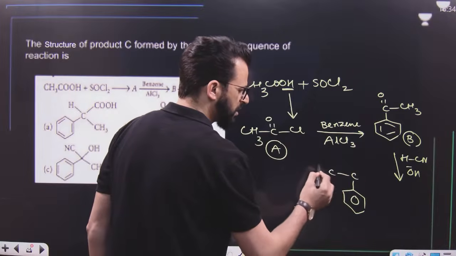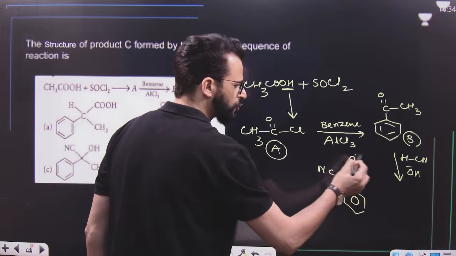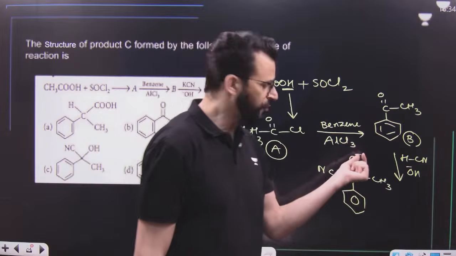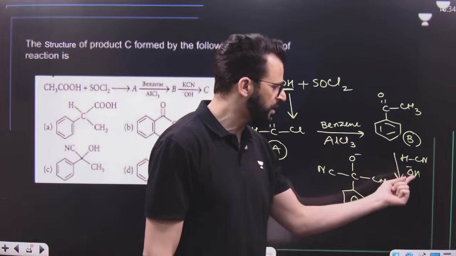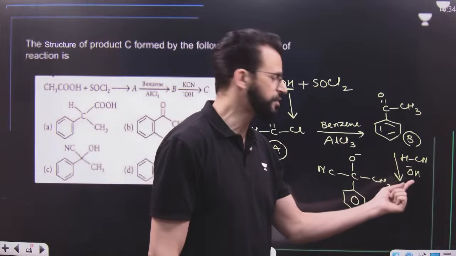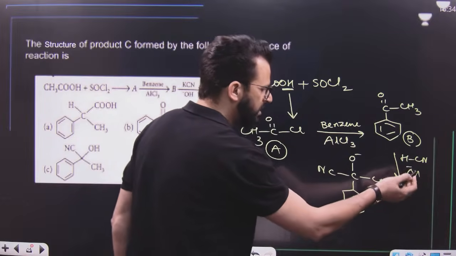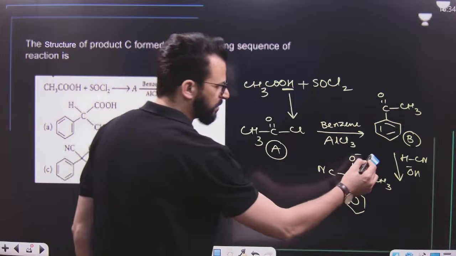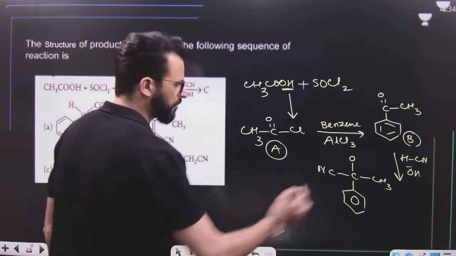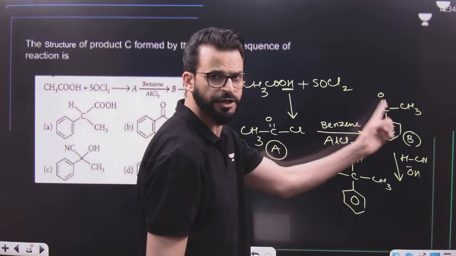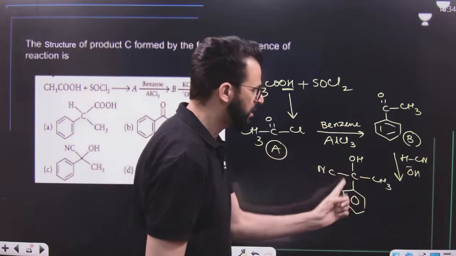Say, for example, CN will attack this carbon and O becomes O minus. And here it becomes CH3. But when O becomes O negative, it will abstract hydrogen from water, because when OH minus abstracts H positive, it becomes water, and that H positive will be abstracted by this one. So in a nutshell, we will get cyanohydrin. That means the reaction of aldehyde or ketone with HCN gives us cyanohydrin.